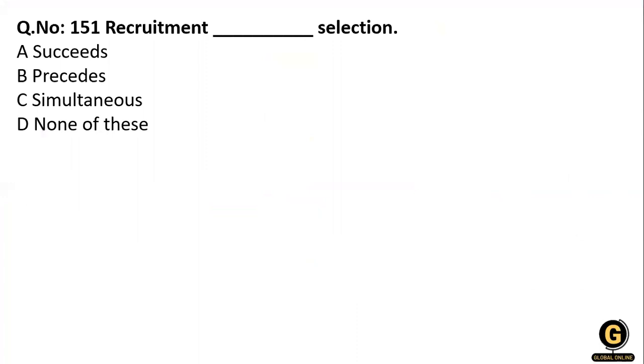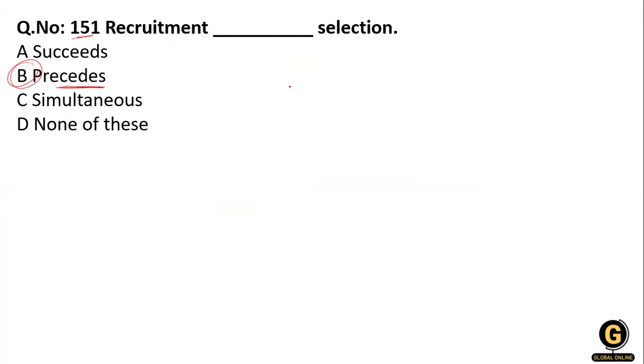So let's start with the first question, number 151. Recruitment is a dash selection: succeeds, precedes, simultaneous, or none of the above. So recruitment precedes selection.